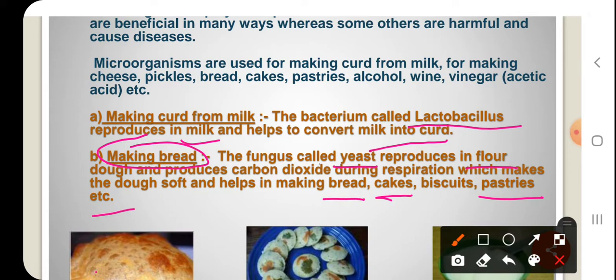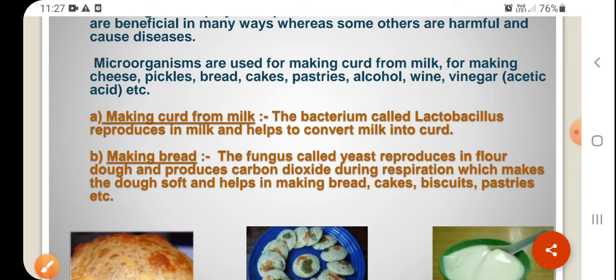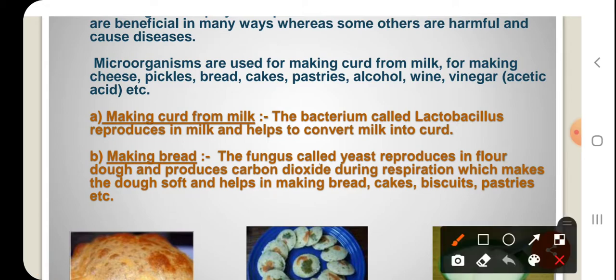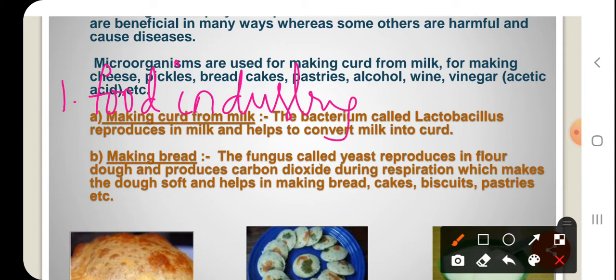Yes, so these are the useful microorganisms. They help us in so many different ways. Some microorganisms are used in the food industry. Some are helpful in the preparation of medicines.